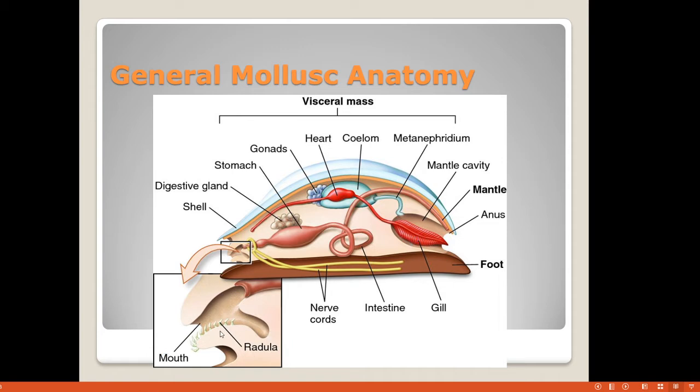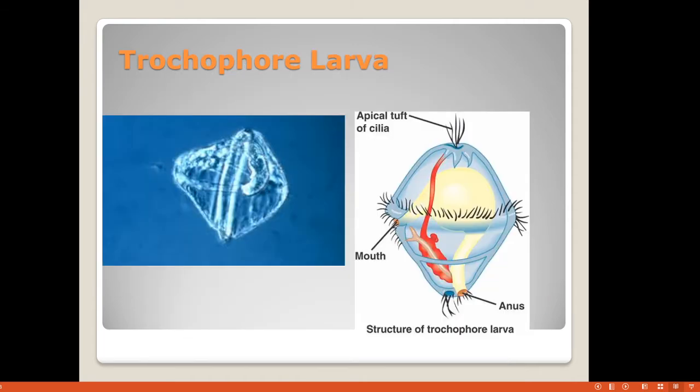The tongue consists of a rasping organ with sharp teeth, which they call the radula, the radula tongue or sensory organ. These are the general basic anatomical features of mollusks.